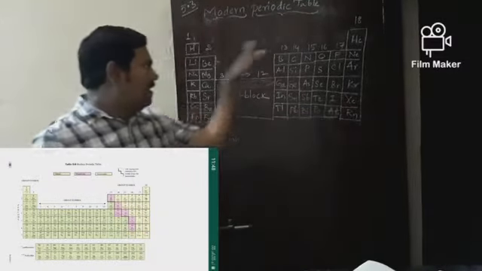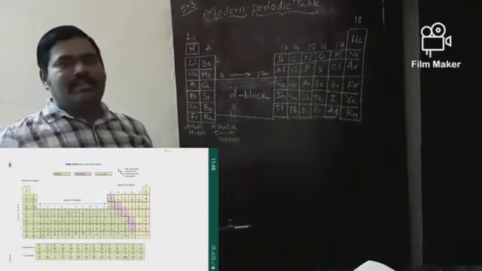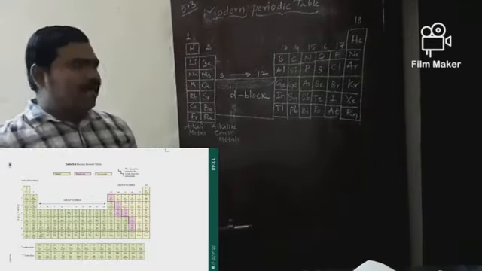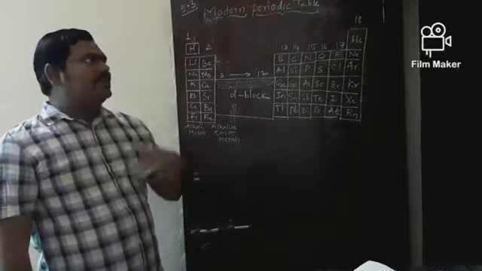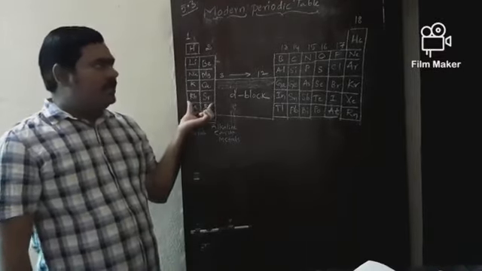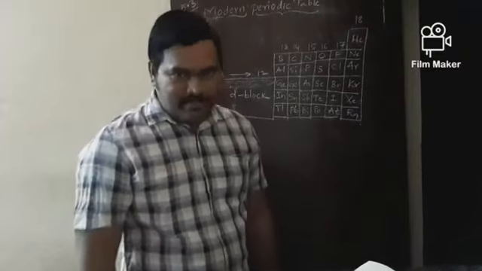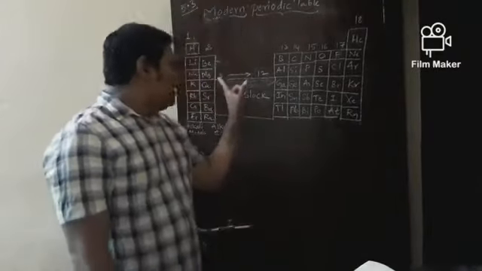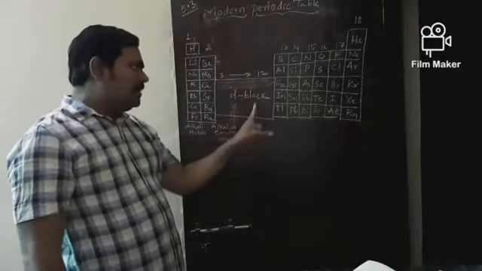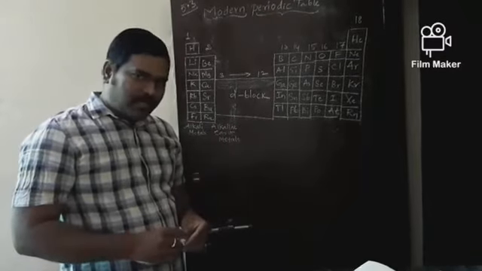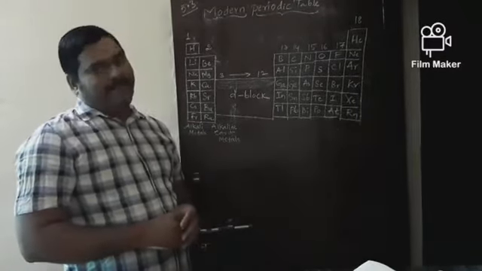So this is the first frame of the main table, the modern periodic table. So far I covered 18 groups, where out of these 18 groups, the first 2 groups and the last 6 groups are very important from our 10th CBSE syllabus point of view, where groups 3 to 12 come under the D block, which is not that important in our 10th CBSE.